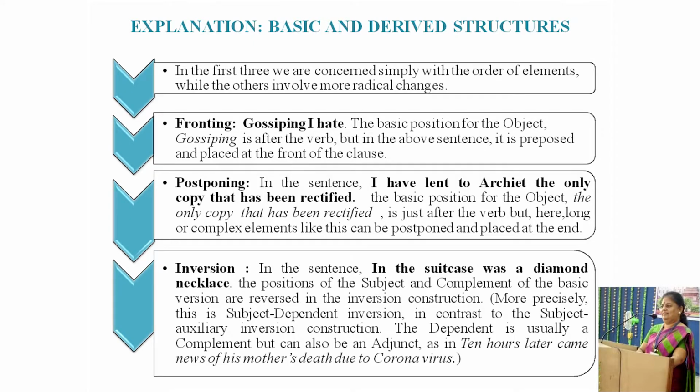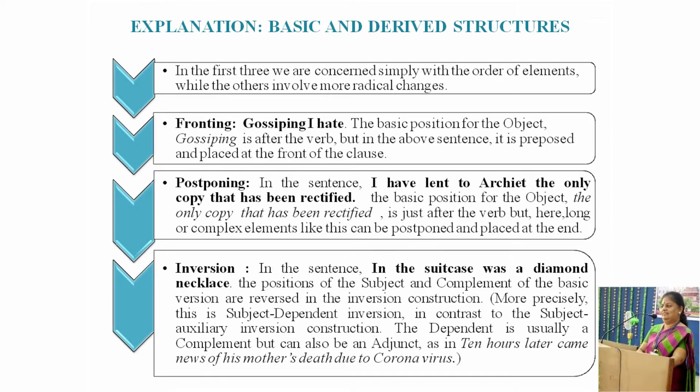Let's see the example of postponing. In the sentence, I have lent to Archit the only copy that has been rectified. The basic position for the object, the only copy that has been rectified, is just after the verb. But here, long or complex elements like this can be postponed and placed at the end.